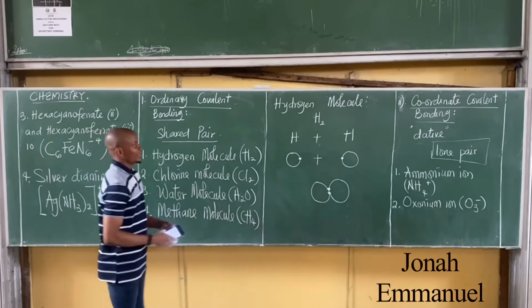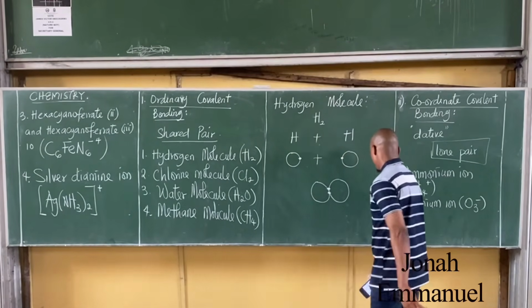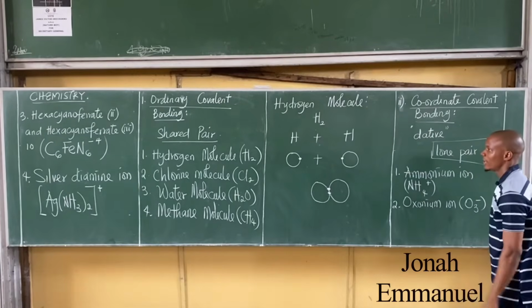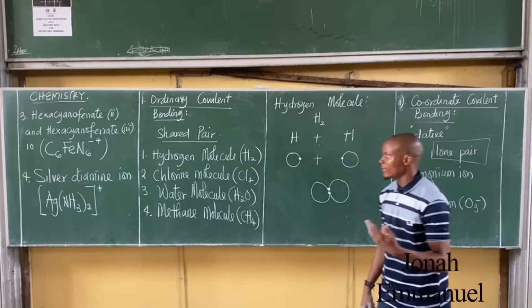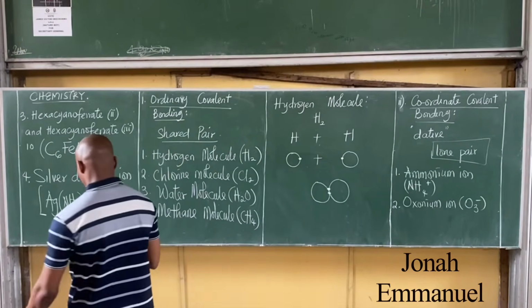So these are examples of coordinate covalent bonding.